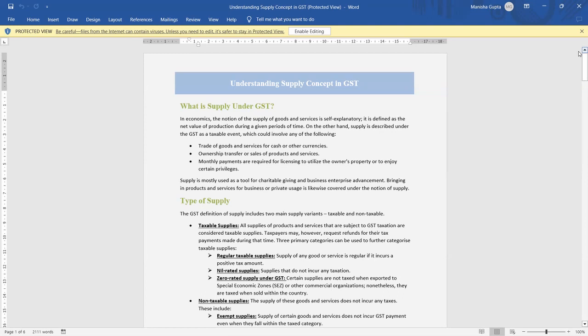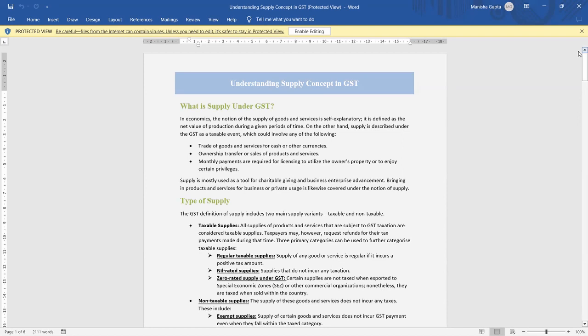Zero rated supply: whenever you make an export supply or supply to a SEZ, a special economic zone area, even though it would attract a GST rate, when supplied within India, such supplies are deemed to be zero rated. It means if you supply to a special economic zone area, it is still taxable under GST, but it will be calculated at a 0% GST rate.